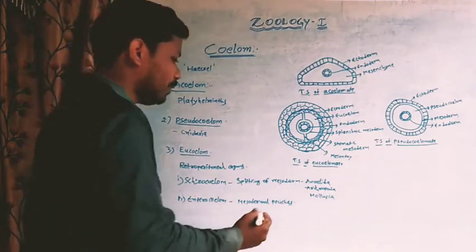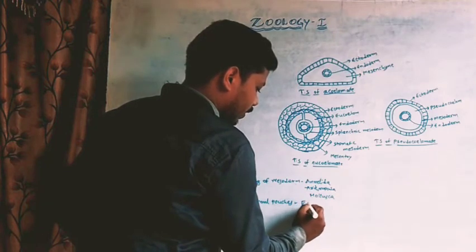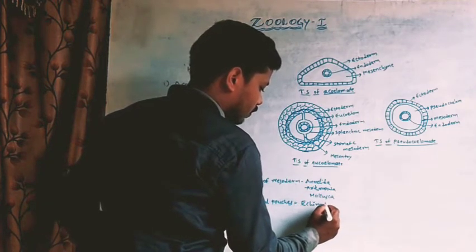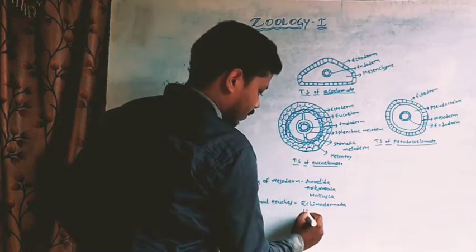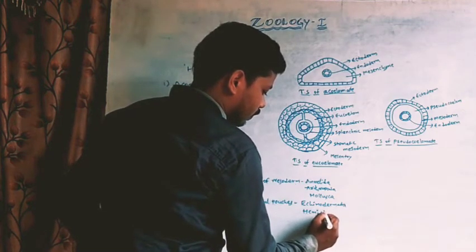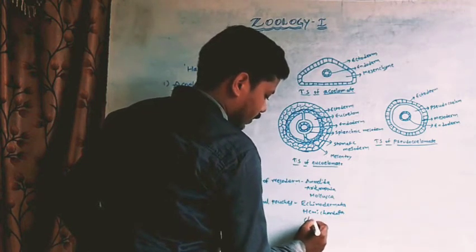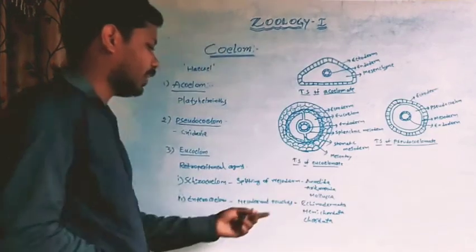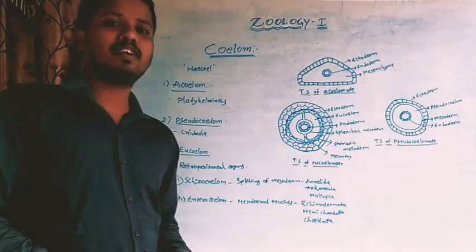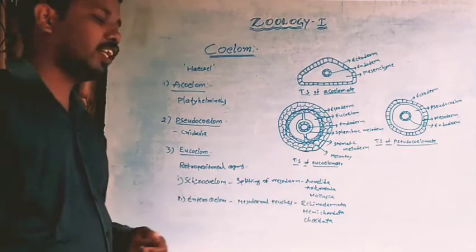This type of coelom is exhibited by Echinodermata, Hemichordata and Chordata. These phyla exhibit enterocoelom.